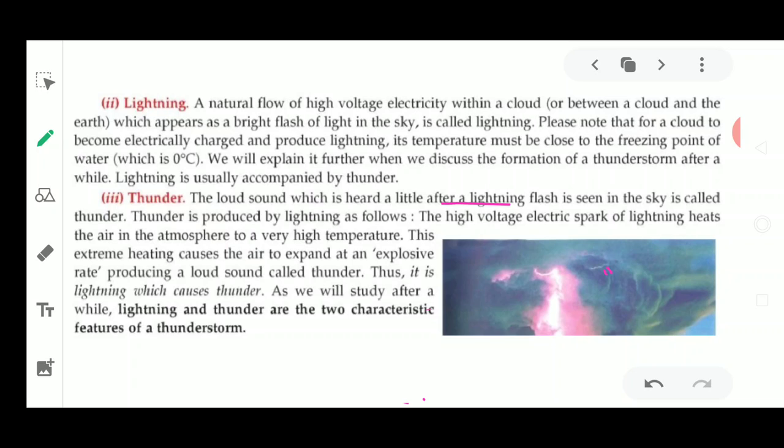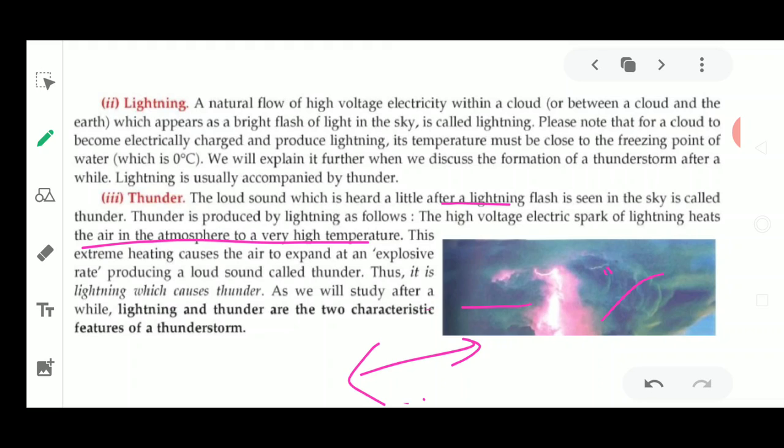So thunder is produced by the lightning as follows. Now, how is lightning always accompanied by thunder? Because the high speed voltage sparks of the lightning heat the air in the atmosphere. It is going to heat up because it has electric charge in it, and high voltage is going to heat up the temperature of the air present in the sky. This extreme heat causes the air to expand at a very explosive rate.